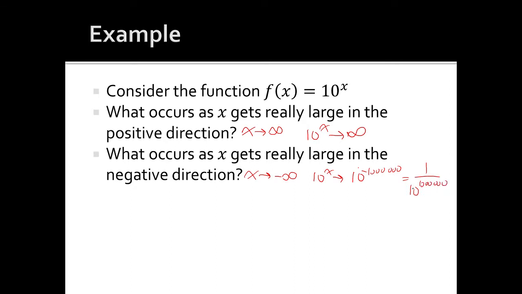And 10 to the 1 million is a really large number. 1 divided by a really large number is going to be effectively 0. So in this case, as x goes to negative infinity, my function does have a limit. It ends up being 0. But if x goes to positive infinity, my function doesn't have a limit because it goes towards infinity.